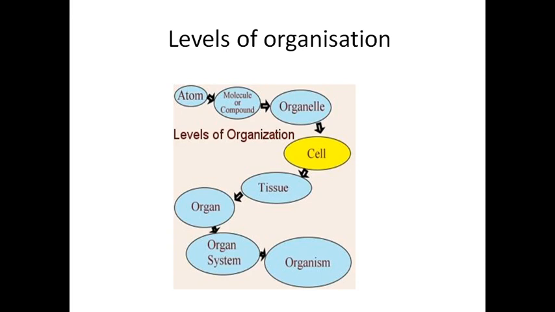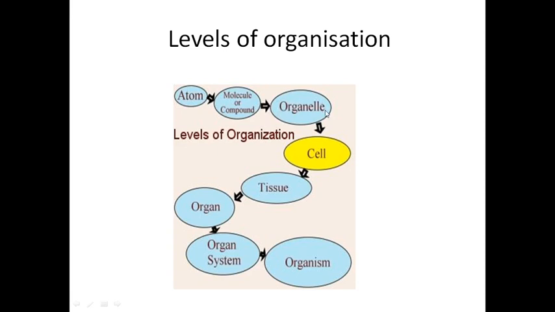You see the chart. It starts from the atom and ends with the organism. A group of atoms combined together forms molecules. From the molecules a compound will be formed. A group of molecules or compounds combined together forms an organelle.